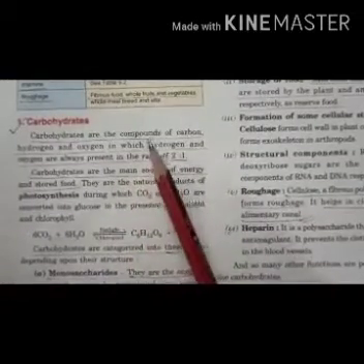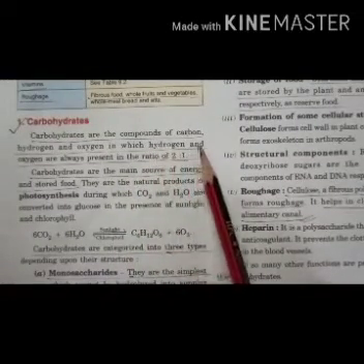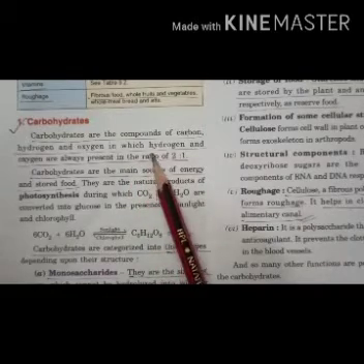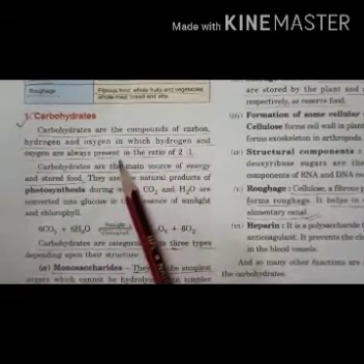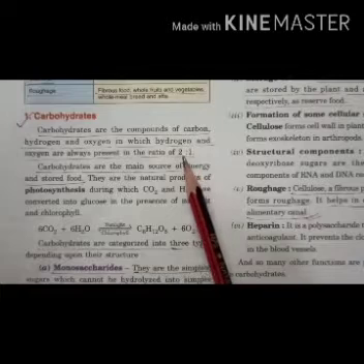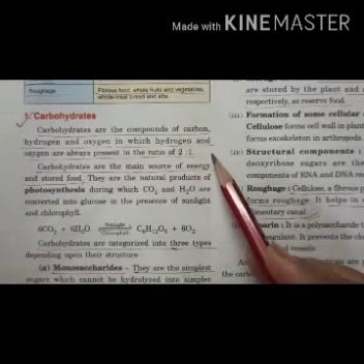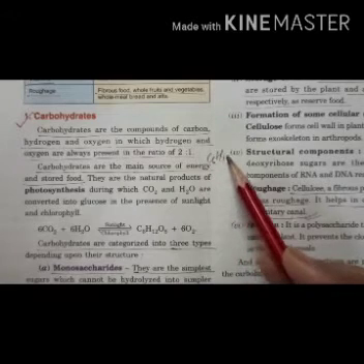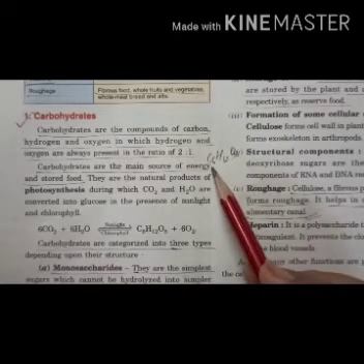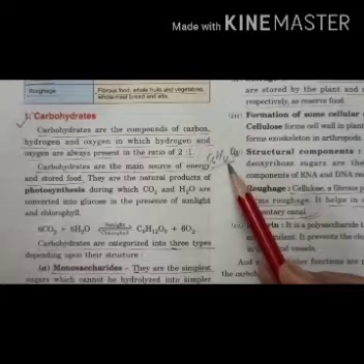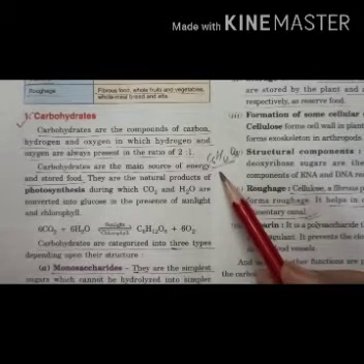Carbohydrates are compounds of carbon, hydrogen and oxygen, in which hydrogen and oxygen are always present in a 2:1 ratio. All of you know the formula of glucose is C6H12O6. This is the simplest carbohydrate, also called a monosaccharide.